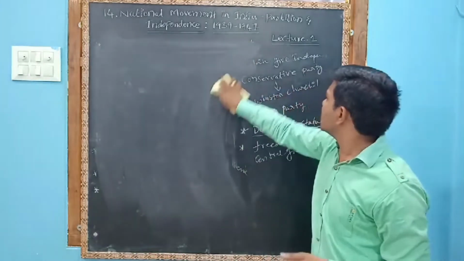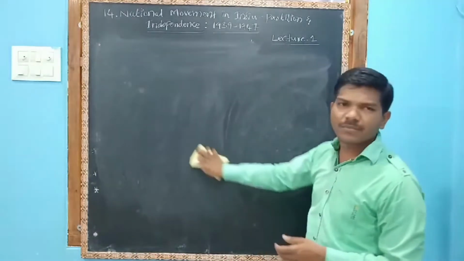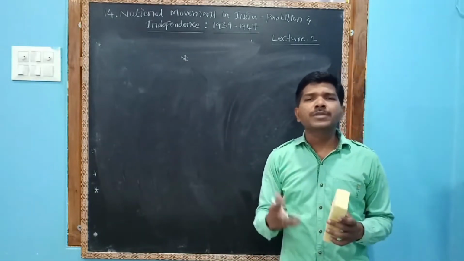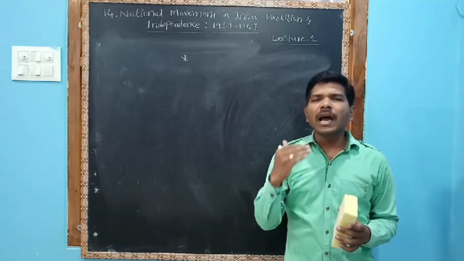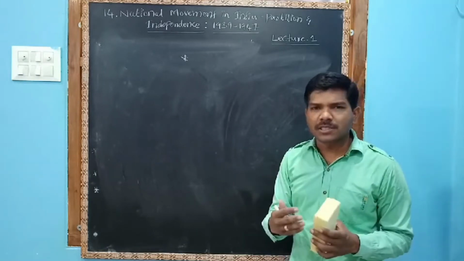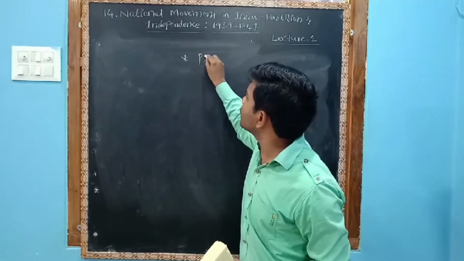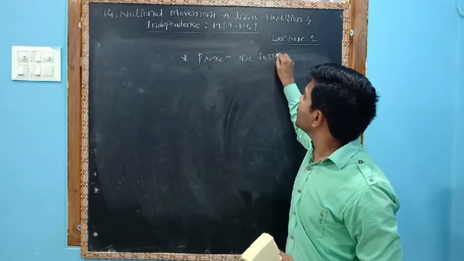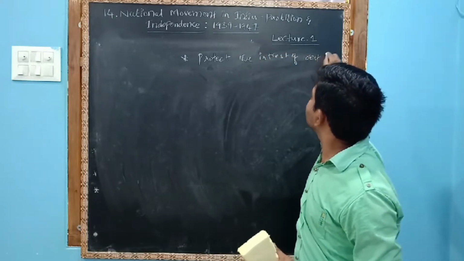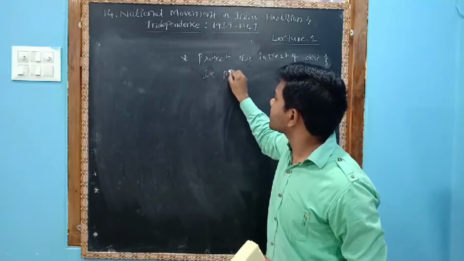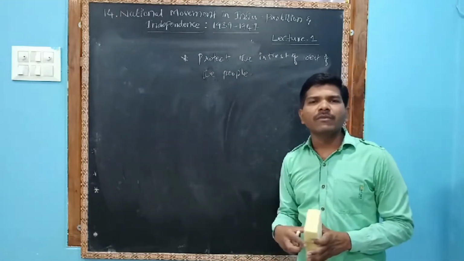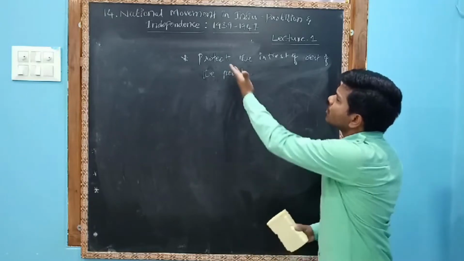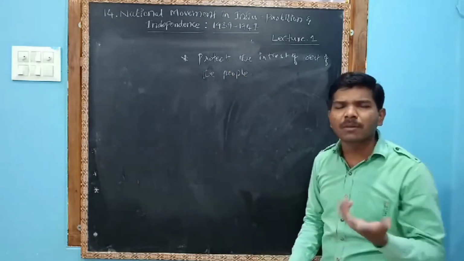Then the Britishers were saying something different. They said that they wanted to protect the interest of the rest of the people. So we demanded, what did we demand? We want freedom, we want independence. So what did the Britishers say? No, we want to protect the interest of other people also, the rest of the people also.